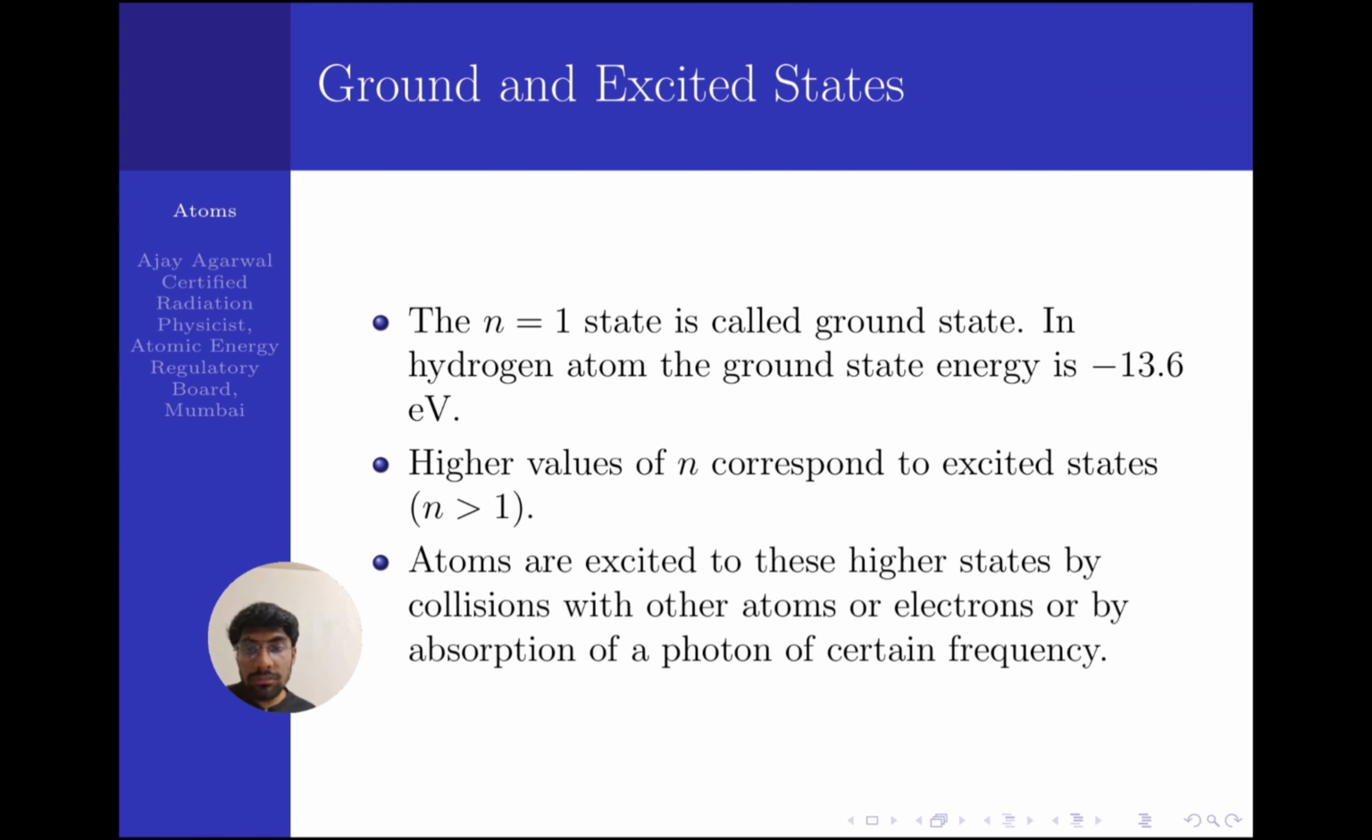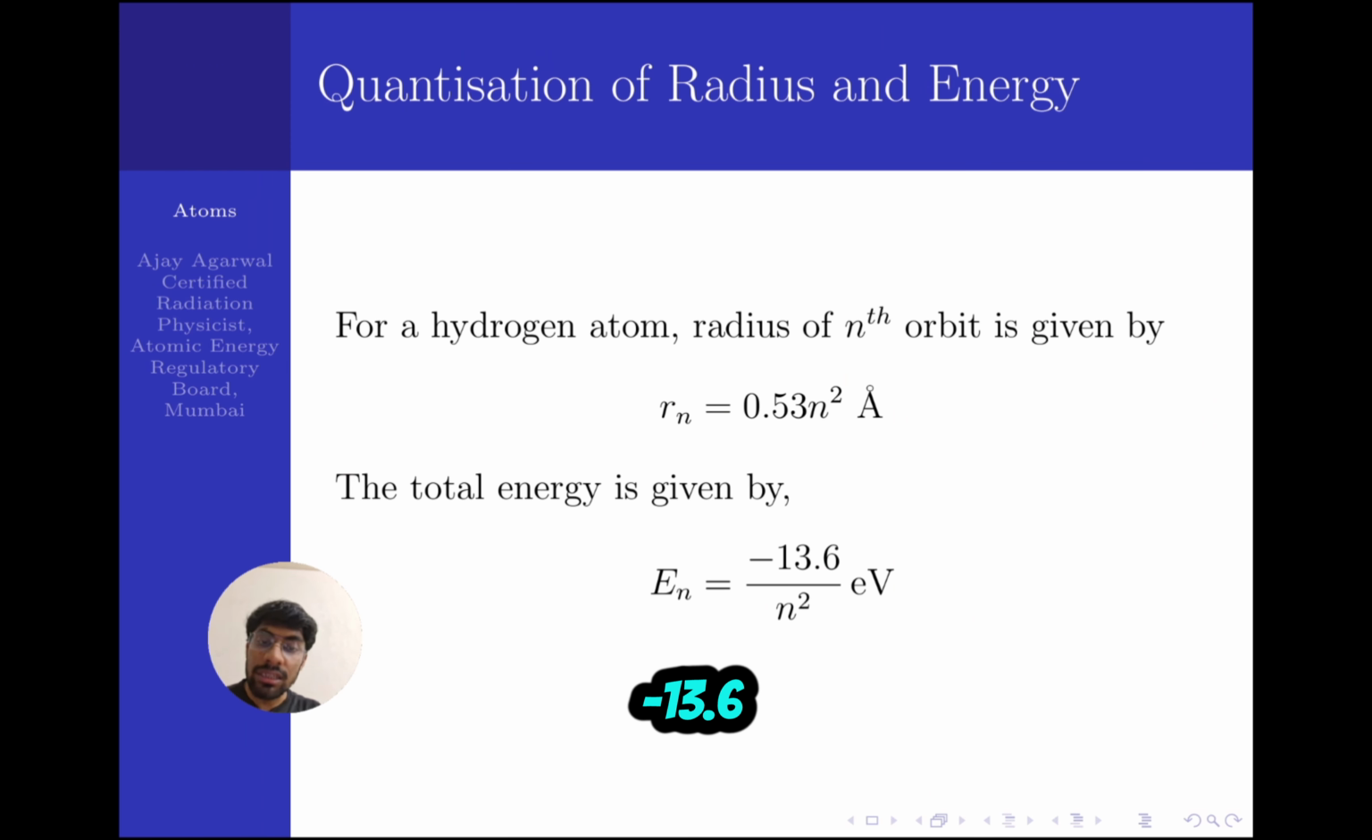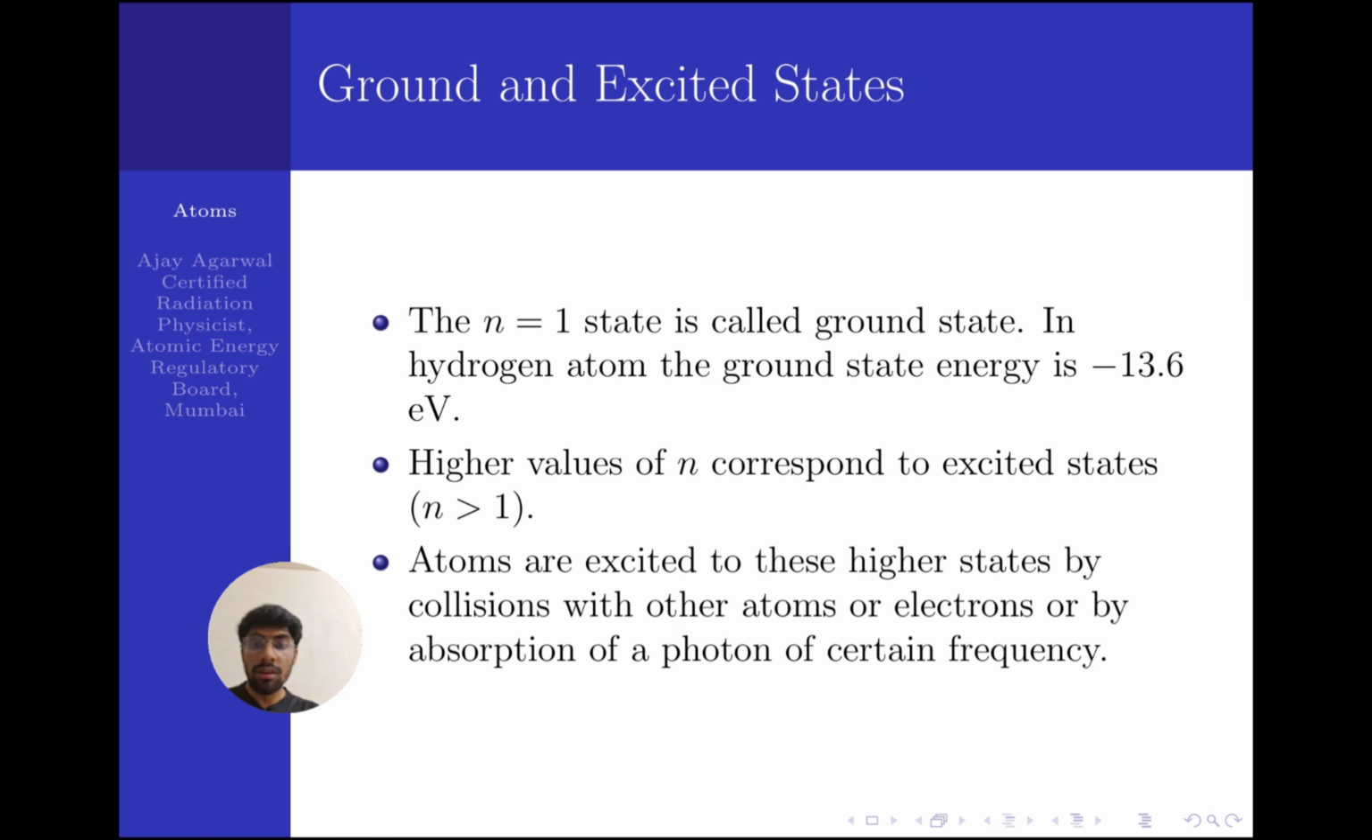So what is the ground state and excited state? For n equals 1, the first orbit is said to be the ground state, and the ground state energy is minus 13.6 electron volt. If you put n equal to 1, you will get the energy of the first orbit to be minus 13.6 electron volt, and the radius of that first orbit is 0.53 angstrom.